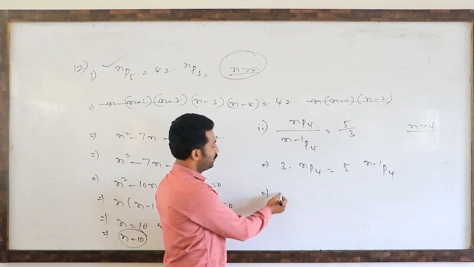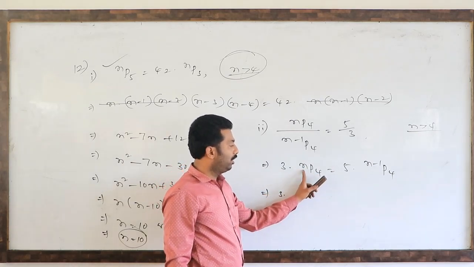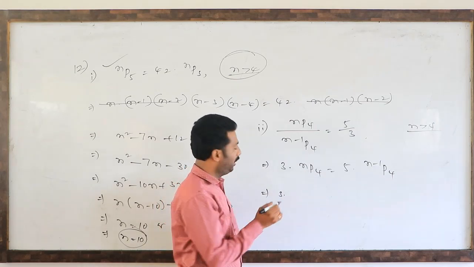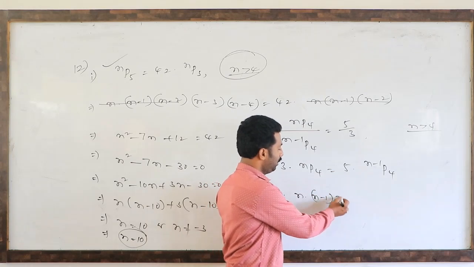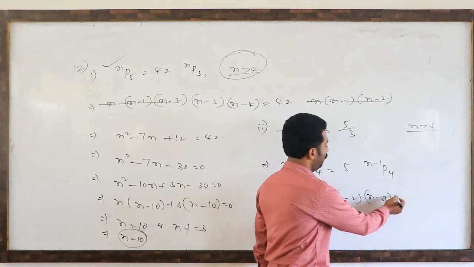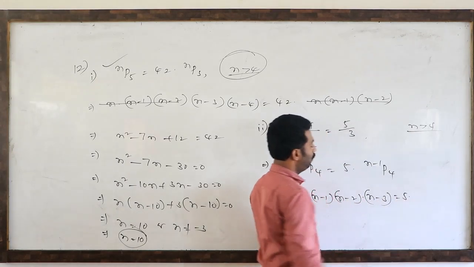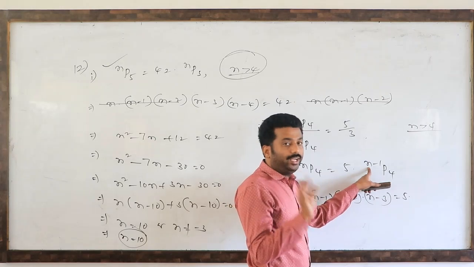So from this, 3 into nP4: here suffix 4 is there, so we have to reduce n 3 times only. So n minus 1, n minus 2, n minus 3 equals 5 into (n minus 1)P4: this suffix 4 is there, so n minus 1 we have to reduce 3 times.